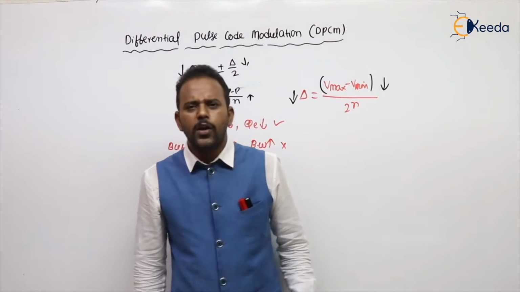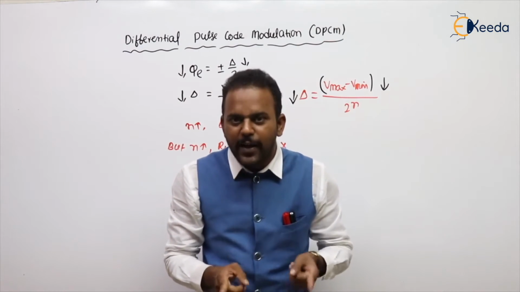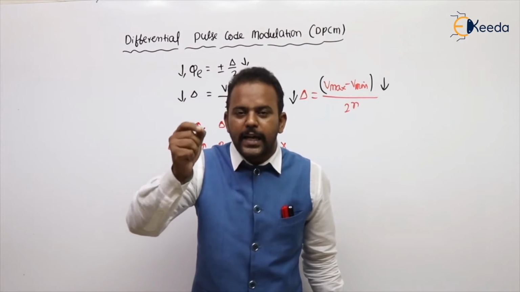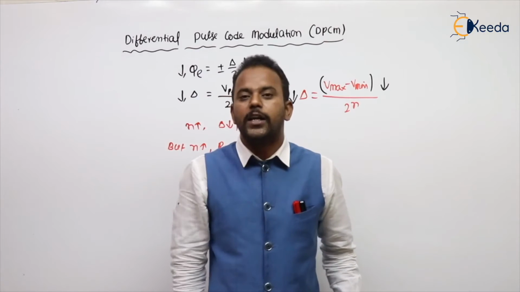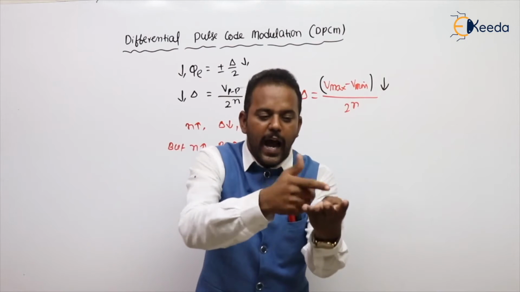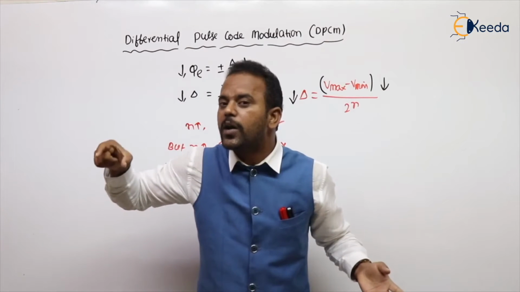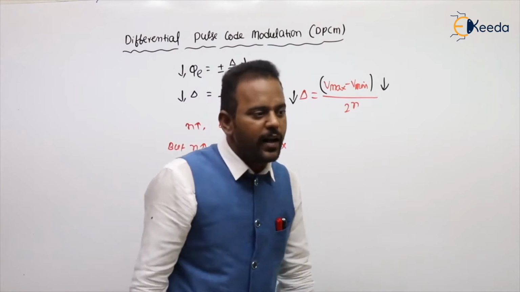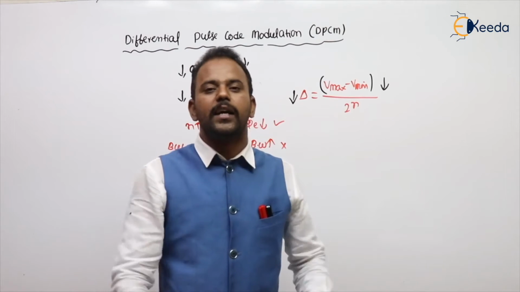So finally in DPCM, what we are having, sir? In DPCM we are having prediction filters. What is a prediction filter, sir? By taking the past behavior of a signal up to some time extent, it can predict the very next future value. If the prediction is good, the difference between the actual value and the predicted value is small. That small range only we are going to quantize. If that dynamic range is small, mathematically you can also see delta decreases, error will decrease.